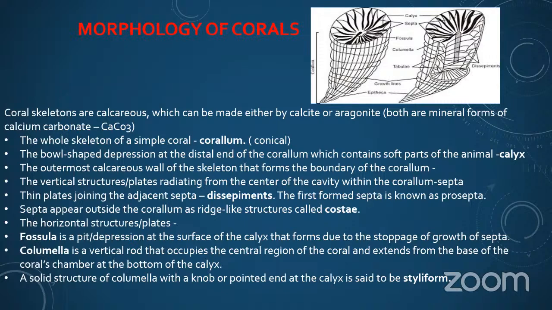The columella is a vertical rod that occupies the central region of the coral and extends from the base of the coral's chamber at the bottom of the calyx. A solid columella with a knob or pointed end at the calyx is said to be styliform.